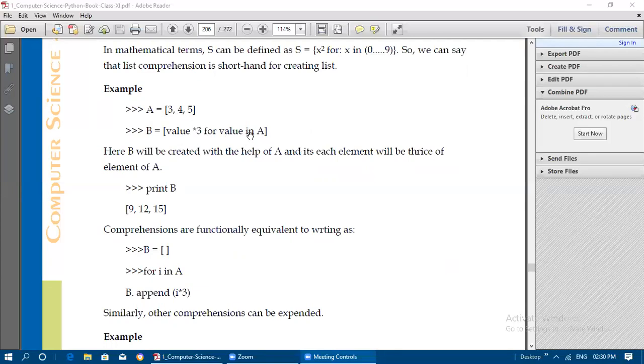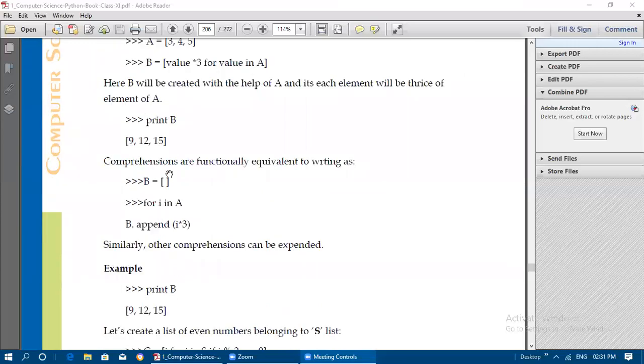Next, the value in A after 0 moves on to the second element, that is index 1, the second position element, 4. So 4 into 3, 12. Next, 5 into 3, 15. Like that, a new list will be created for B. So here B is created with the help of A, and each element of B will be thrice, three times, the element of A.